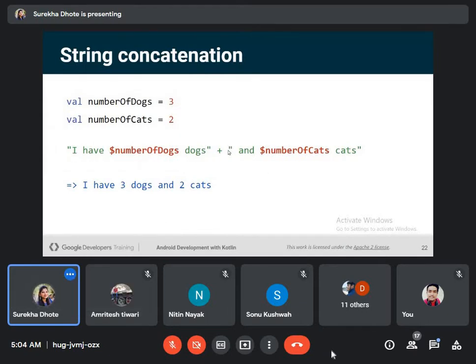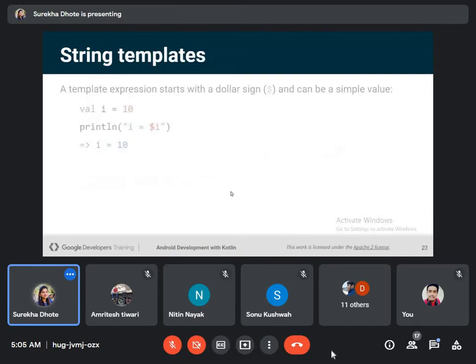For concatenation purpose, we used plus. And this is the way of getting value from a variable by using a dollar sign. So number of dogs will be replaced with 3 dogs plus 2 cats. So this is the output.